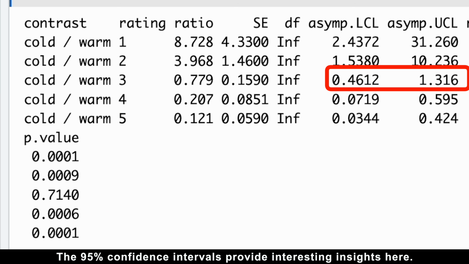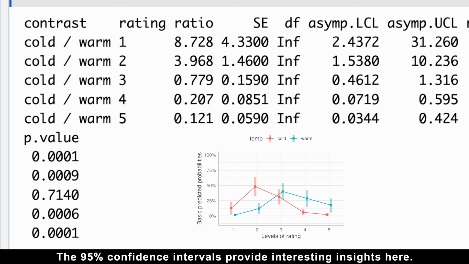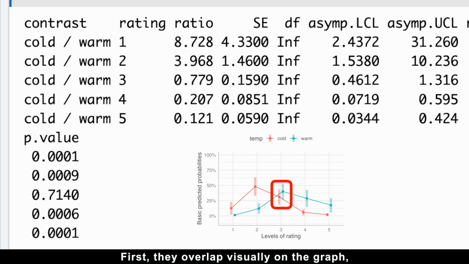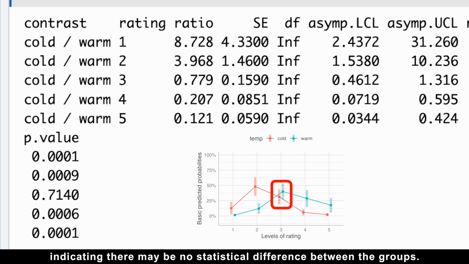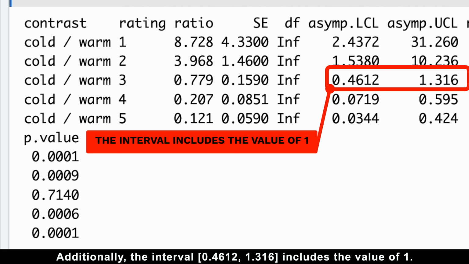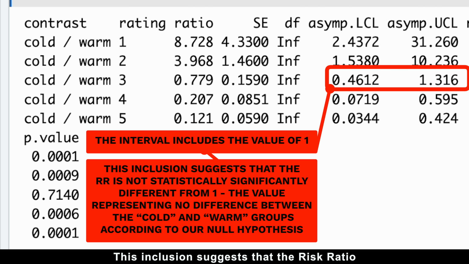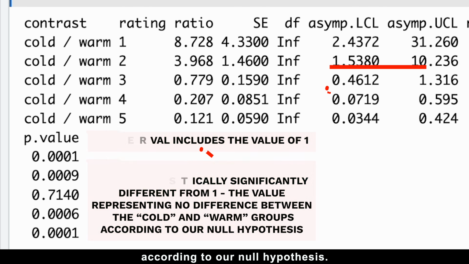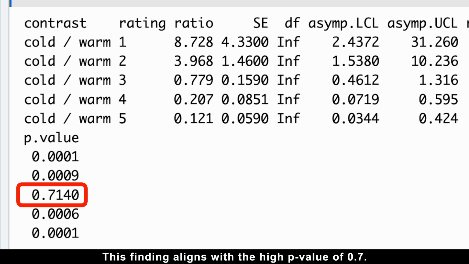The 95% confidence intervals provide interesting insights here. First, they overlap visually on the graph, indicating there may be no statistical difference between the groups. Additionally, the interval includes the value of 1. This inclusion suggests that the risk ratio is not statistically significantly different from 1, the value representing no difference between the cold and warm groups, according to our null hypothesis. These findings align with a high p-value of 0.7.